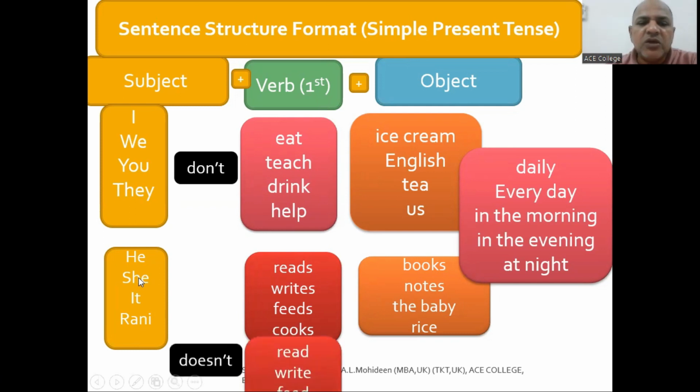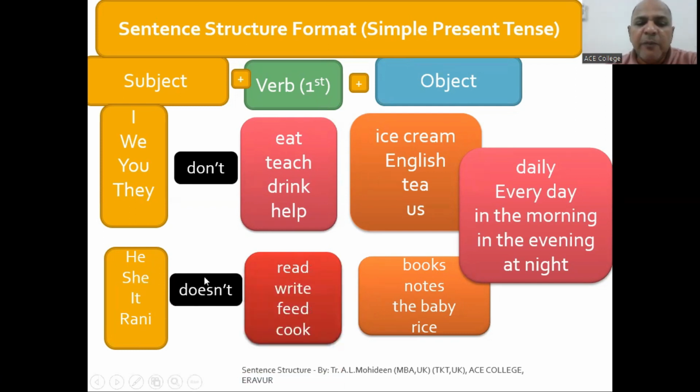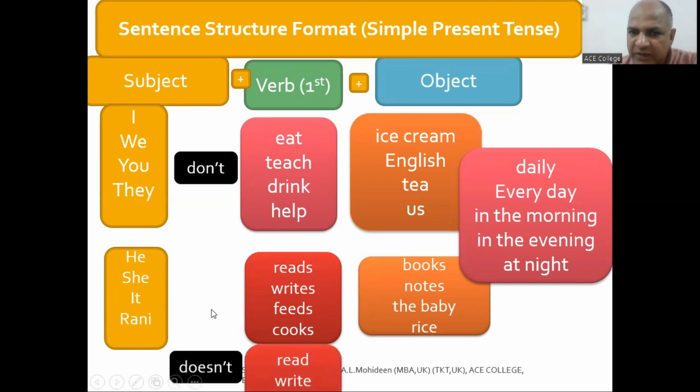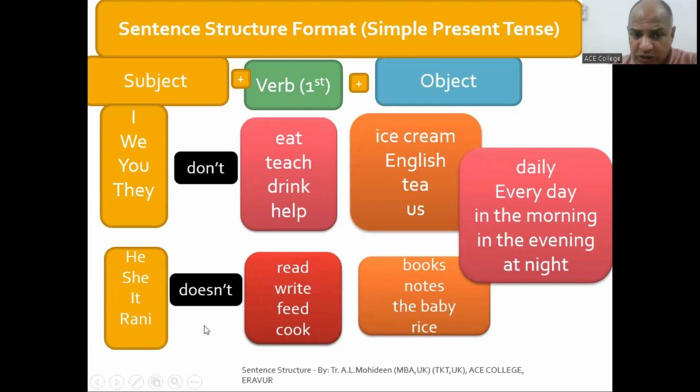And then for he, you have to change into he doesn't. If you put doesn't, you have to remove s. Can you look at this? Now you have s here. He reads, she writes, it feeds, Rani cooks. But you have to change them: if you put doesn't, you have to automatically remove s. So he doesn't read books daily.